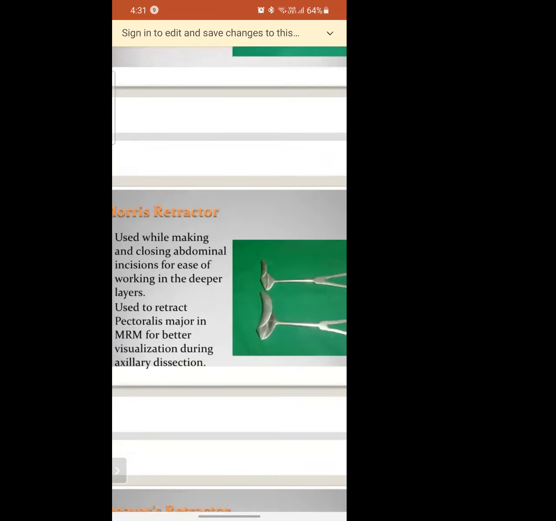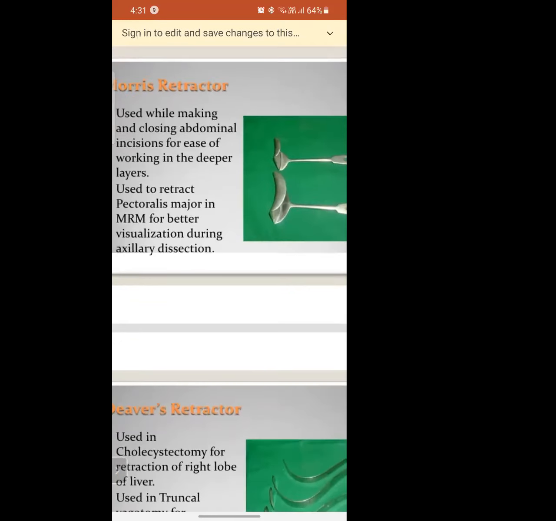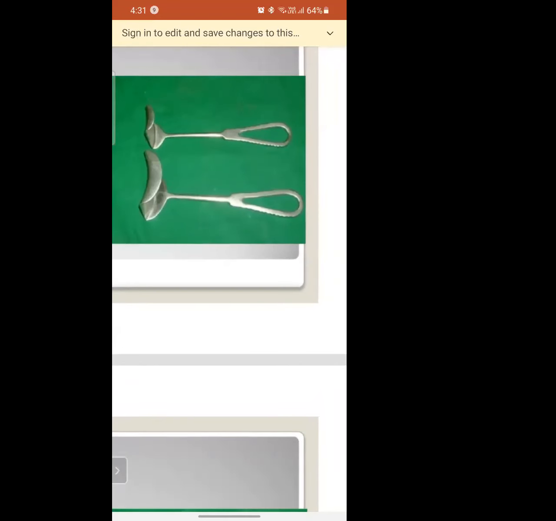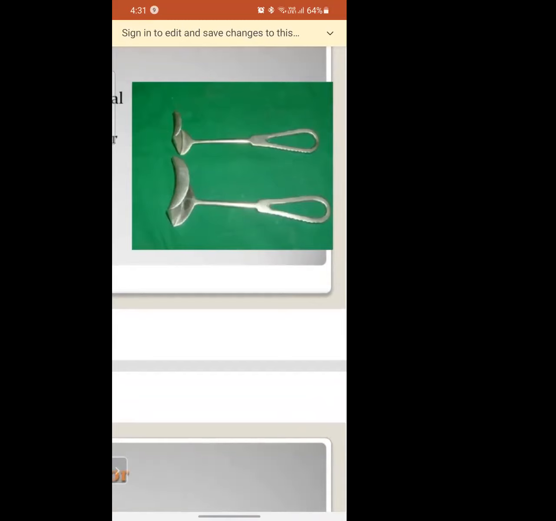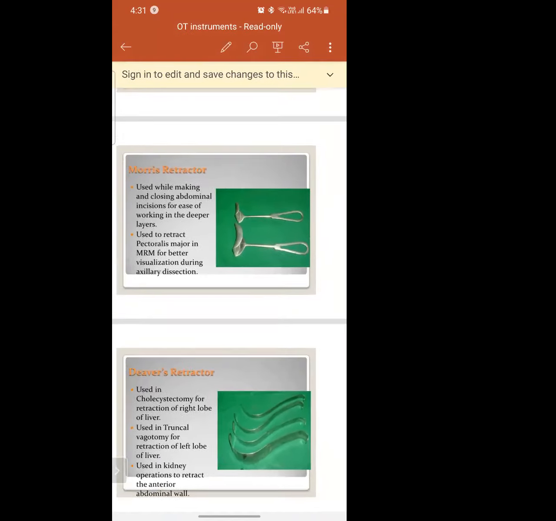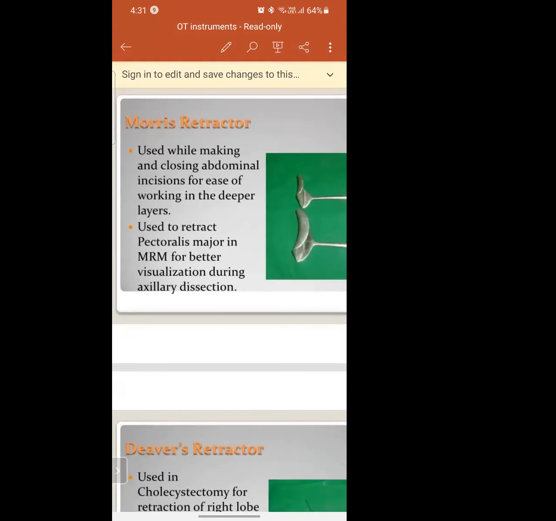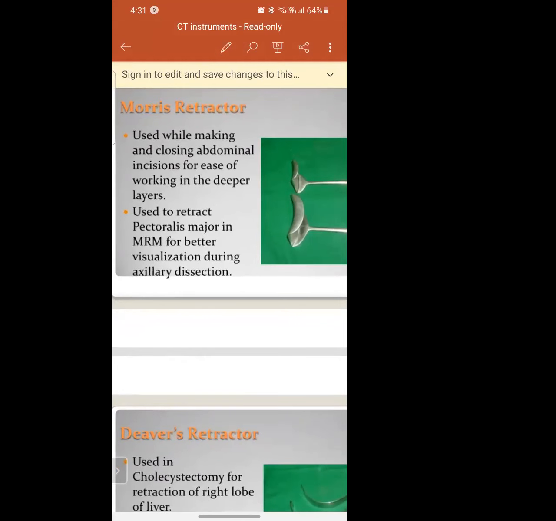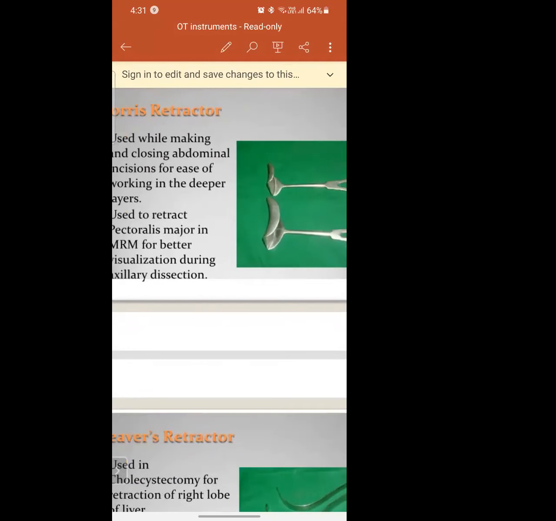Okay. Then this is the Morris retractor. Have you seen this? No, ma'am. It is the same as the Morris retractor, also similar to Doyne's retractor. It's mainly used during the cesarean section. When the layers of the stomach have been cut, when you cut the abdomen, to hold the abdomen, you will use this retractor. Inserting it inside the abdomen, you will separate the skin.